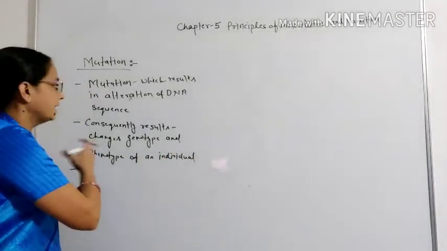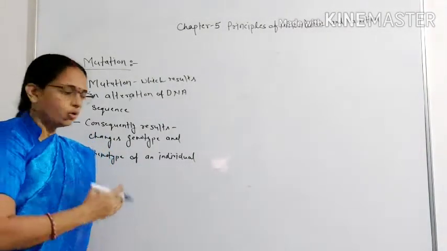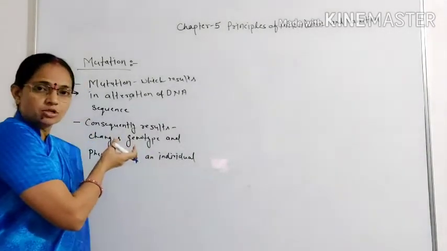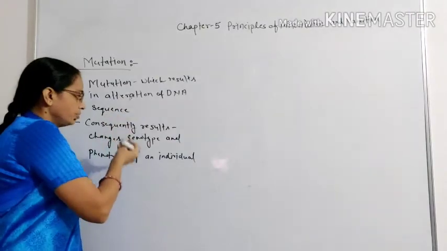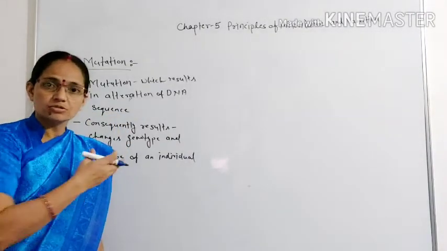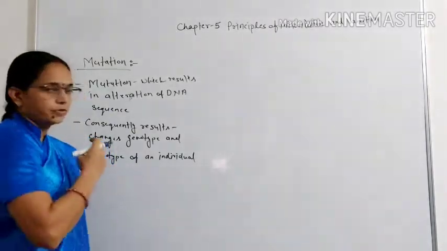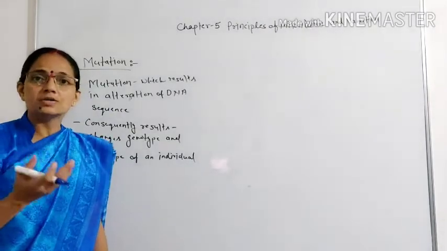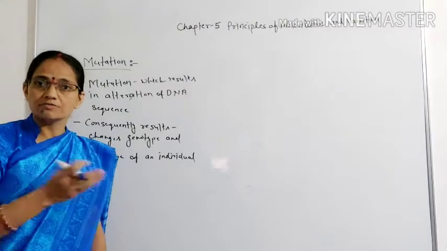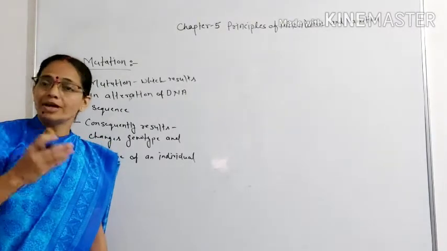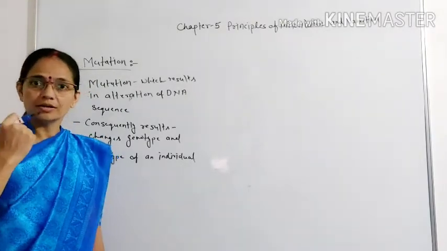It means when the DNA sequence changes, the genotype also changes, and when the genotype changes, the phenotype also changes. Okay, so we can also say that mutation is the process which leads to variation in DNA.